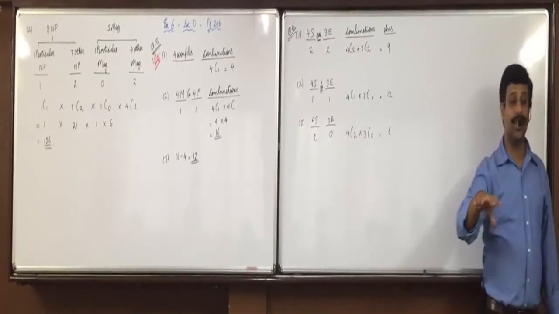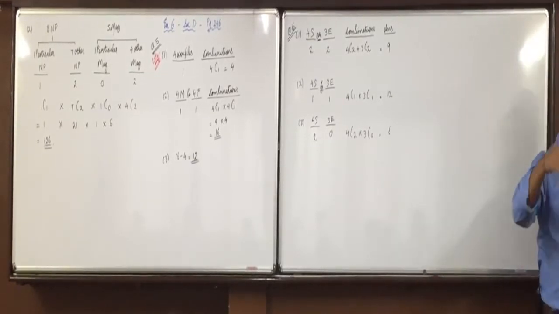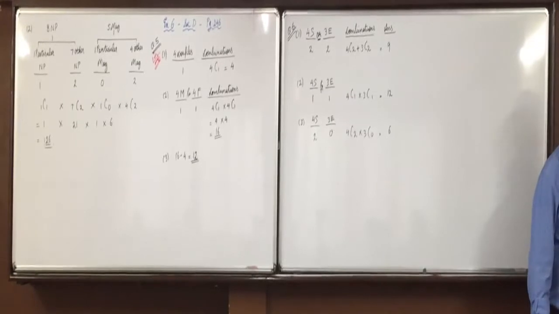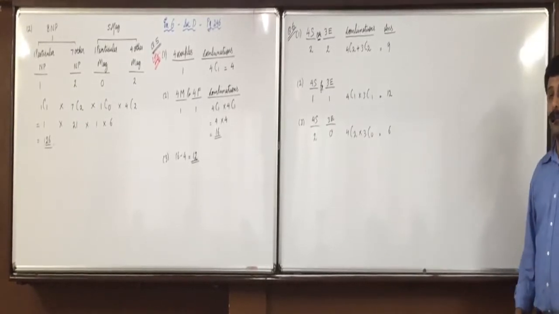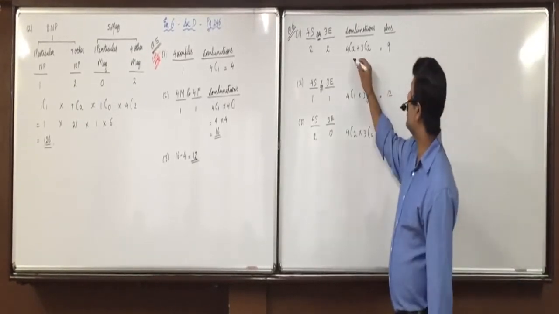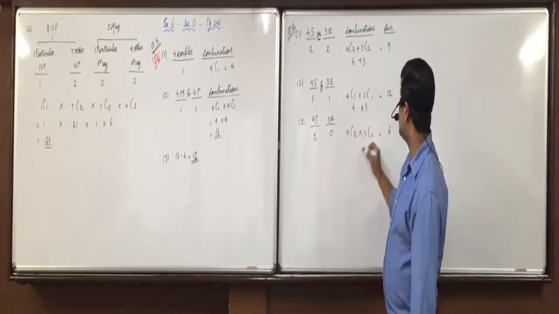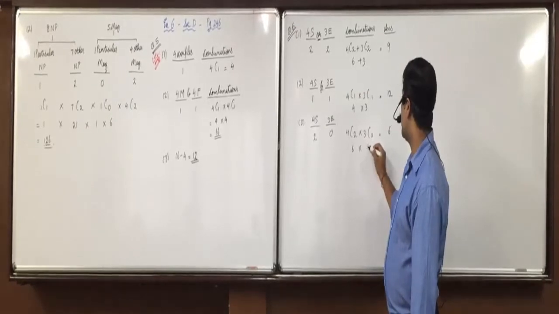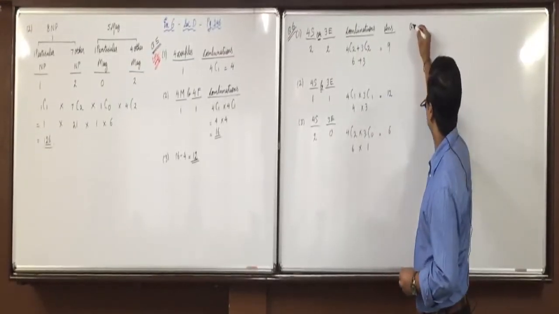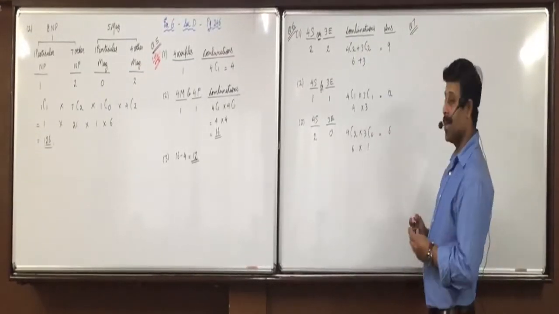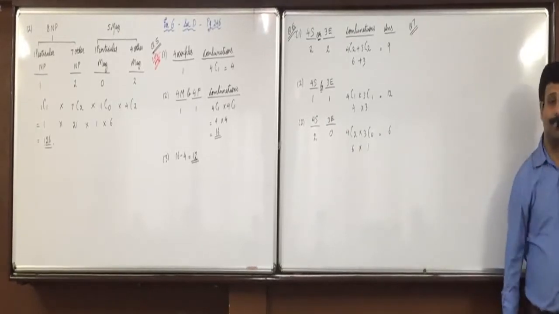In the same question, if one calculation is done in exams, then no need to show that again. You can directly write its value. So this is 6 plus 3, 4 into 3, and 6 into 1. So all are clear with this?